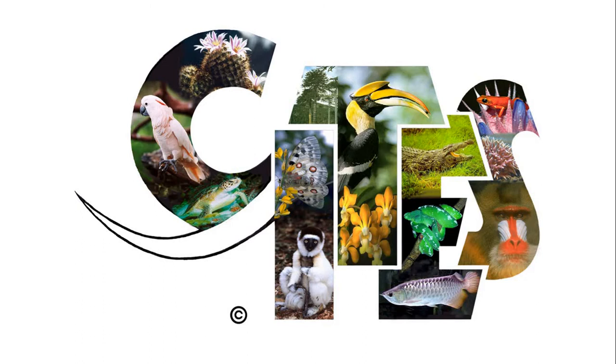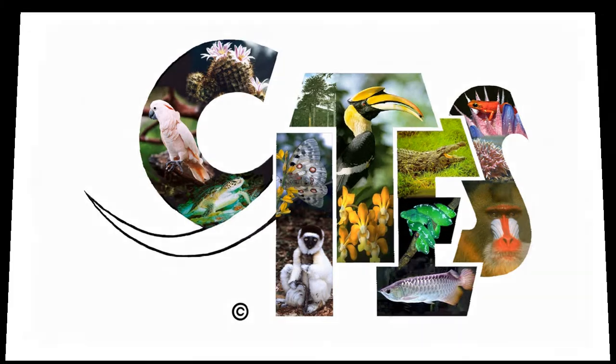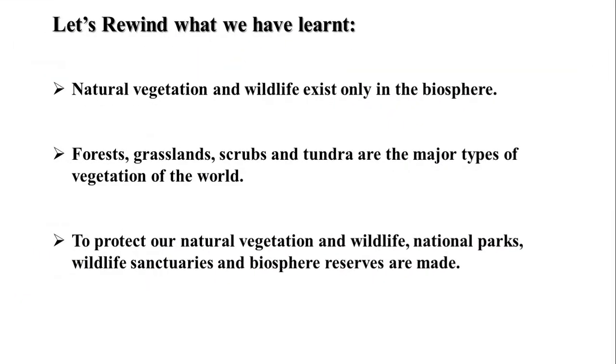So, it is the prime duty of every citizen to conserve plants and animals for the survival of the present as well as the future generation. So, this concludes our chapter, that is land, soil, water, natural vegetation and wildlife resources. So let us summarize what you have learned today. Natural vegetation and wildlife exist only in the biosphere. Forest, grasslands, scrubs and tundra are the major types of vegetation of the world. To protect our natural vegetation and wildlife, national parks, wildlife sanctuaries and biosphere reserves are made.